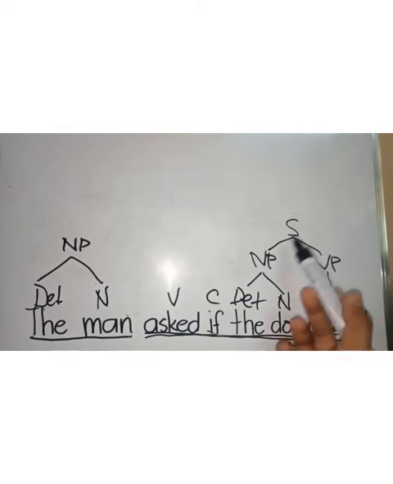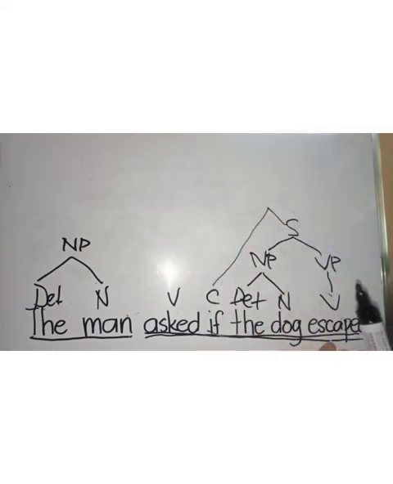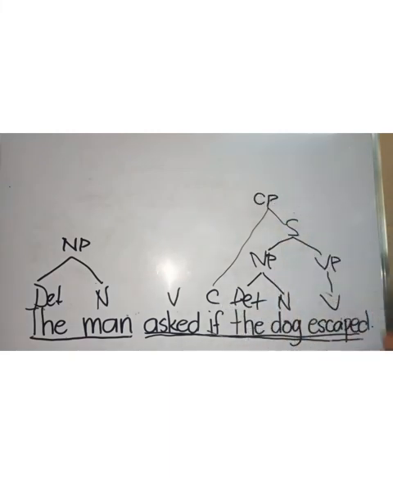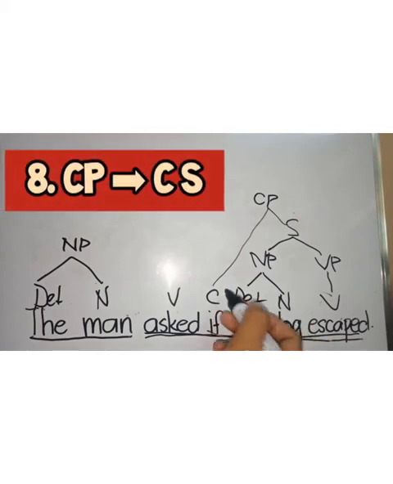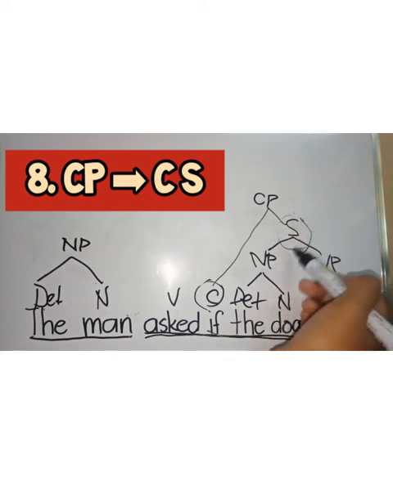Now let's proceed to the next element, which is a C. If a C is combined with an S, then you can create a CP or a complementizer phrase, right? So now we have satisfied rule number 8, that a complementizer phrase has a complementizer and a sentence.